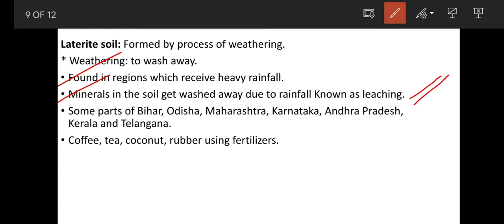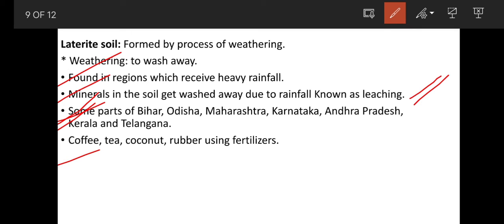Where is laterite soil found? Laterite soil is found in some parts of Bihar, Odisha, Maharashtra, Karnataka, Andhra Pradesh, Kerala and Telangana. These are some of the states where laterite soil is found.